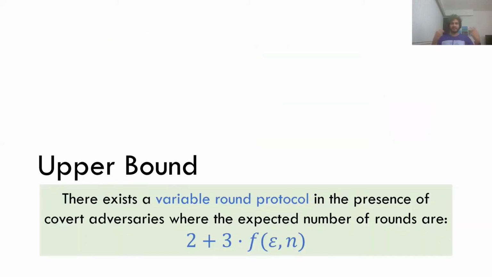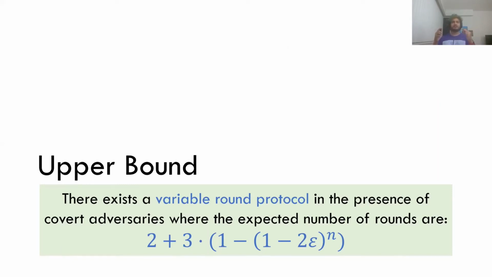We said we had a variable round protocol where the expected number was somewhere between 2 and 5. So what is this actual function f? The function is this complex term, and as a baseline, you can see that obviously this term takes values only between 0 and 1. So at least there we go. So how does one actually come to this expression?